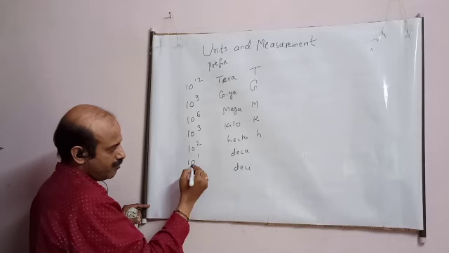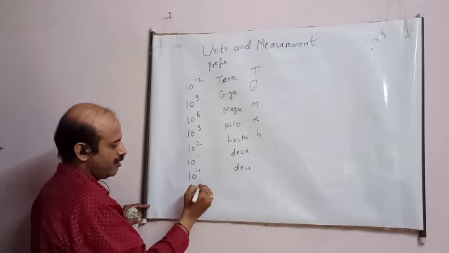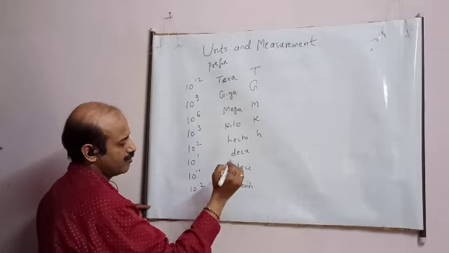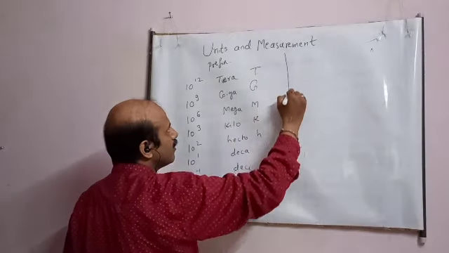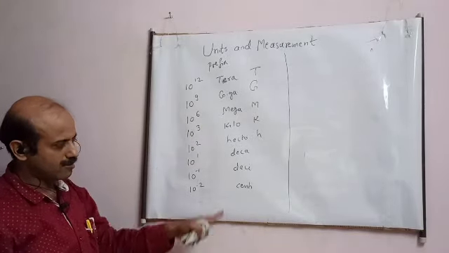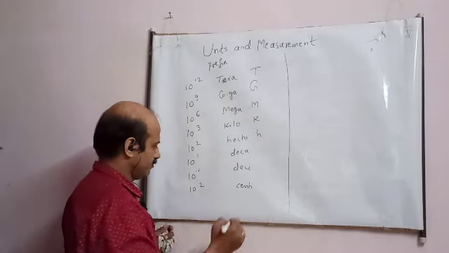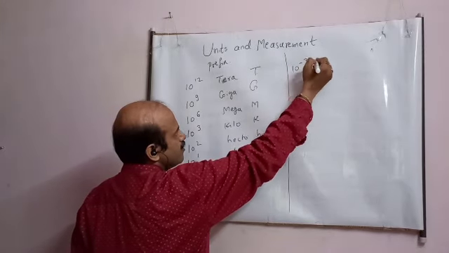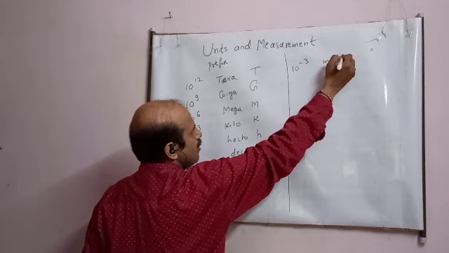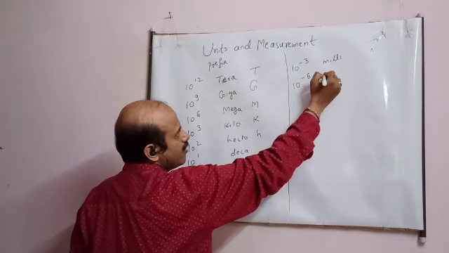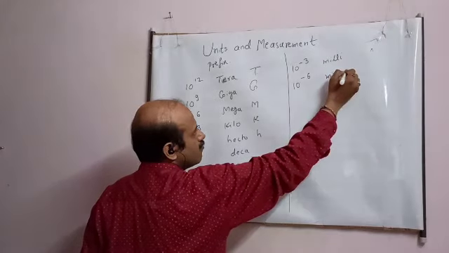Then, student, we have 10 raised to minus 2. It is known as centi. This you have to remember, student, the words. Then we have 10 raised to minus 3. It is known as milli. 10 raised to minus 6, micro.